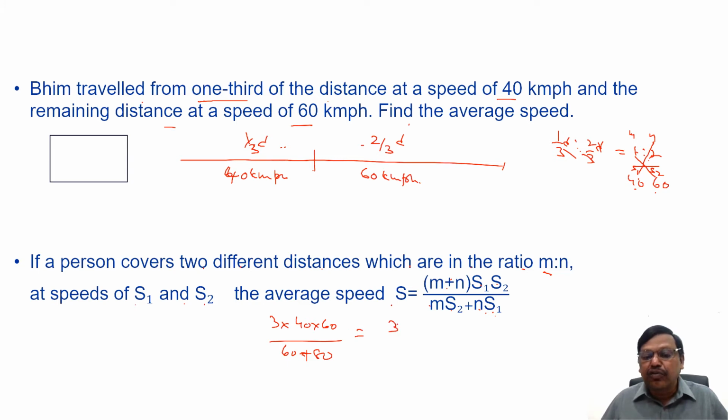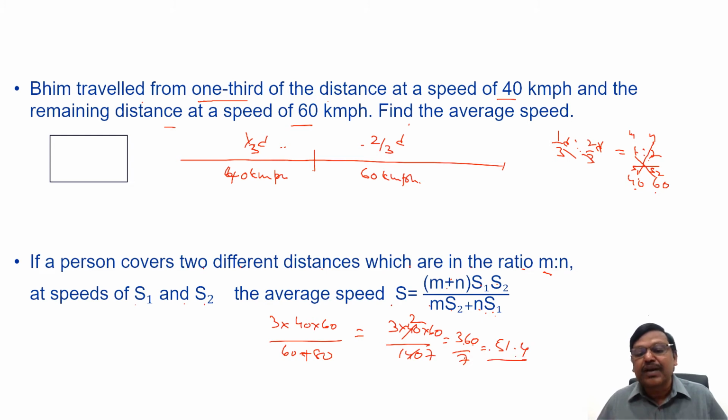It is 3 into 40 into 60 by 140, which is 360 by 7, approximately 51.4 kilometers per hour.